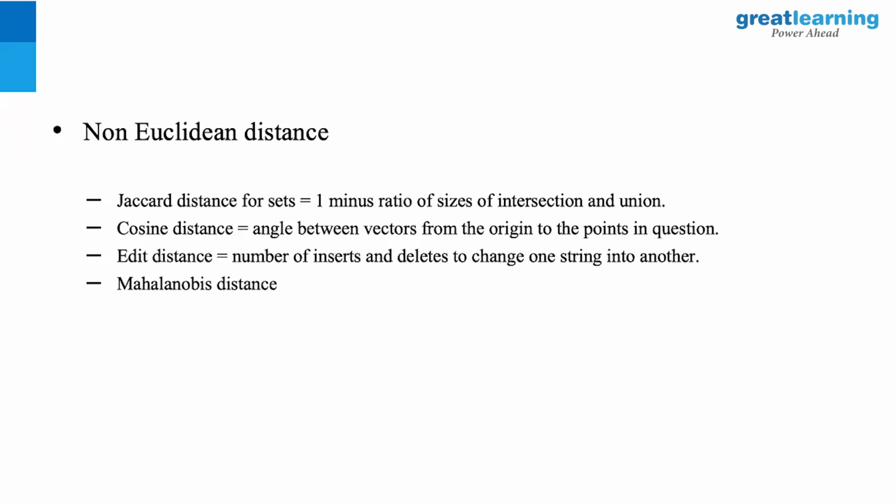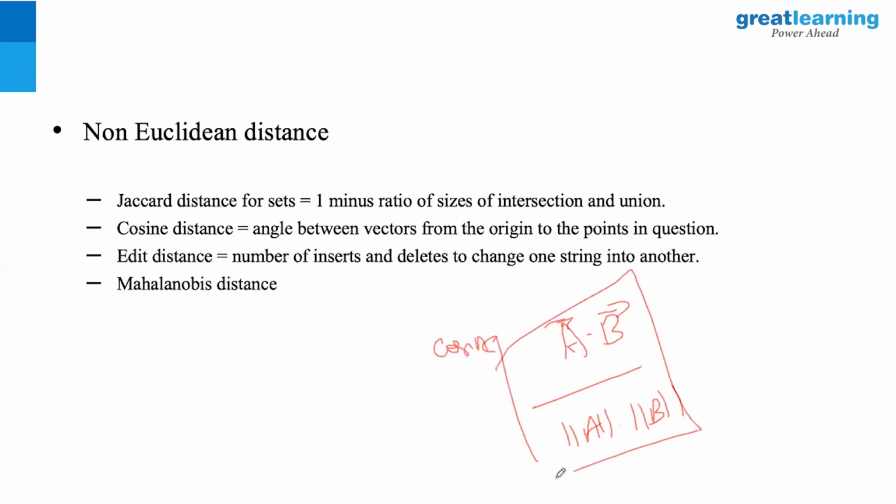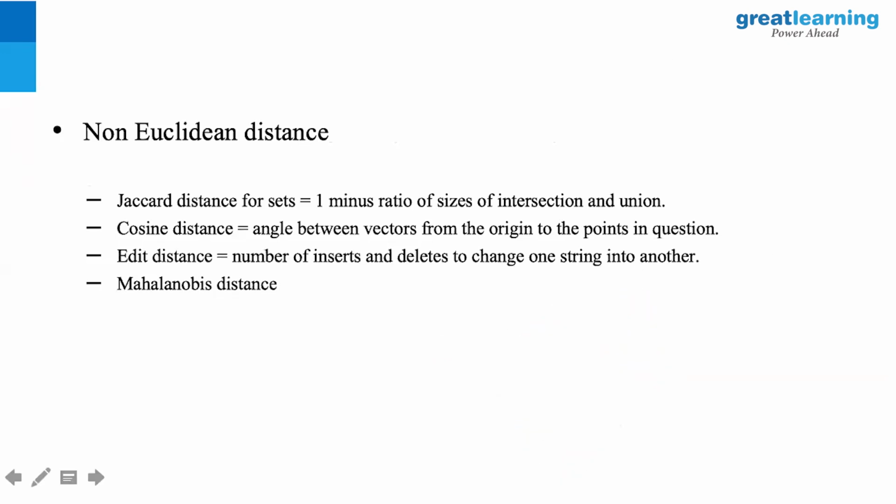Now cosine distance is another mathematical distance. It is a cos theta angle distance. Cosine distance is defined as A dot B divided by the magnitude of A times the magnitude of B. So this is what we call a cosine distance. Cosine distance is used in word engines and word similarities.